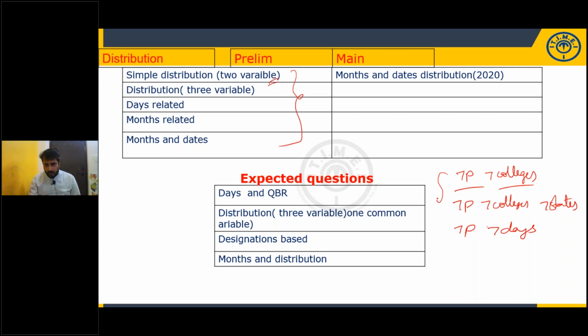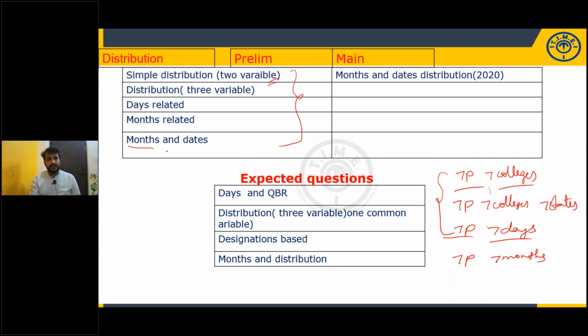You have to know the basic structures for all these models. For each and every model, you have a basic structure. That's why I told you should be thorough with your basics and fundamentals. Reasoning does not have any proper structure, any specific approach to solve the question. So each model has to be solved differently, so you have to practice that. All this will be discussed during that session. Months related: 7 persons attended interviews in 7 different months.